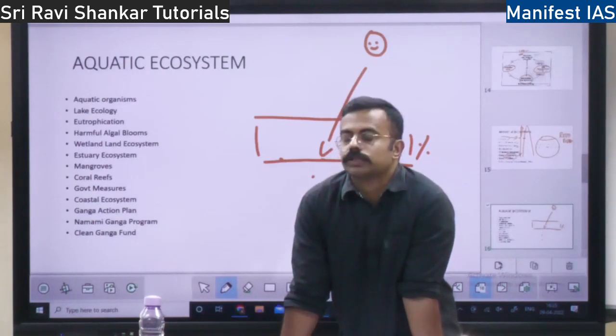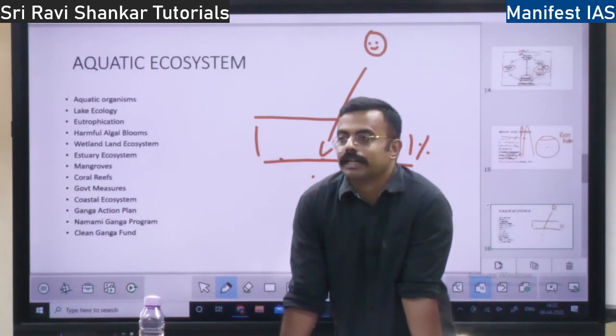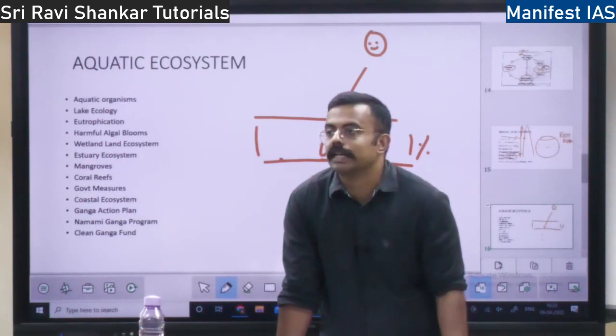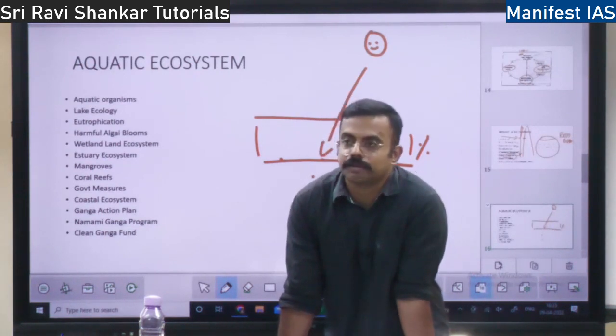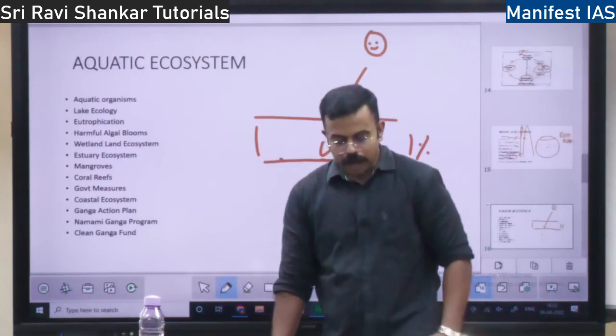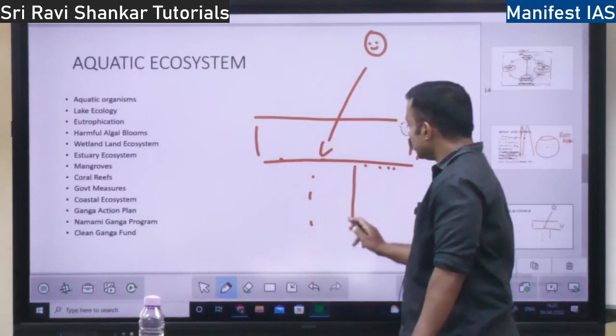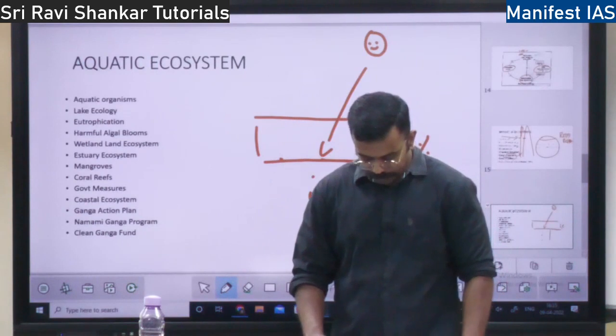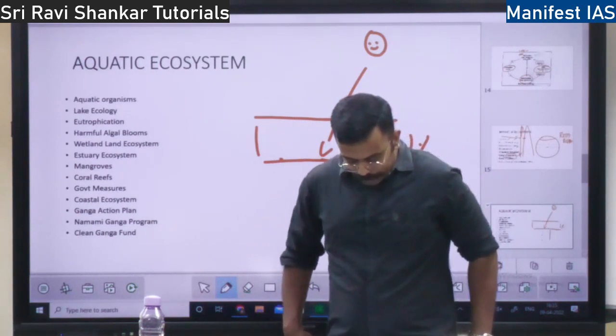This photic zone will be good when the transparency of water is high. If the water is not transparent, you won't find a photic zone. Transparency means the sea water is clear, so sunlight will penetrate. If the sea water is polluted, the sunlight will not penetrate. Then the aphotic zone is the deeper layer, where the light won't penetrate, right?